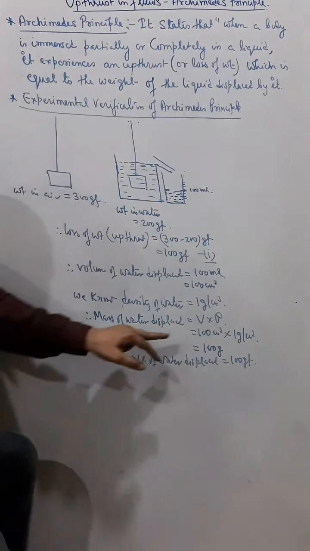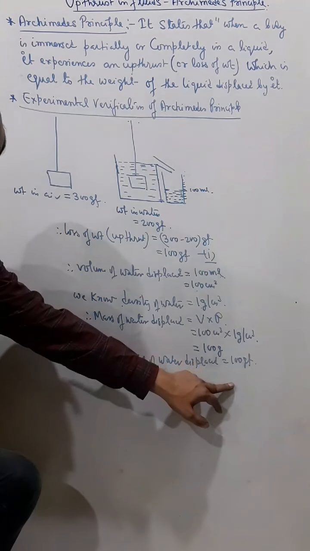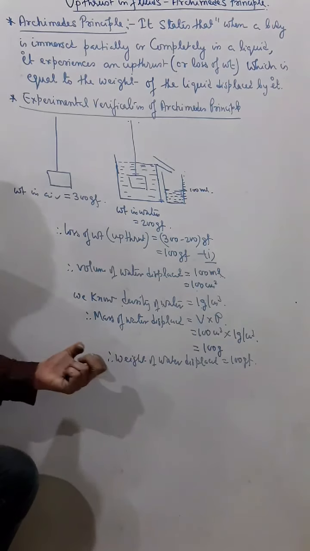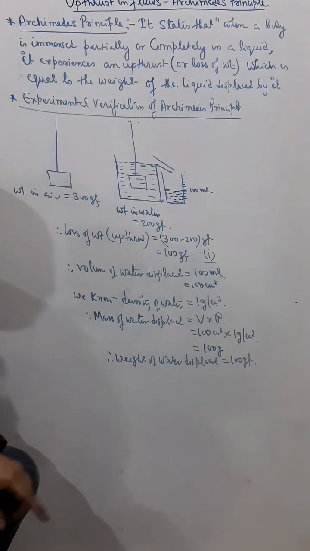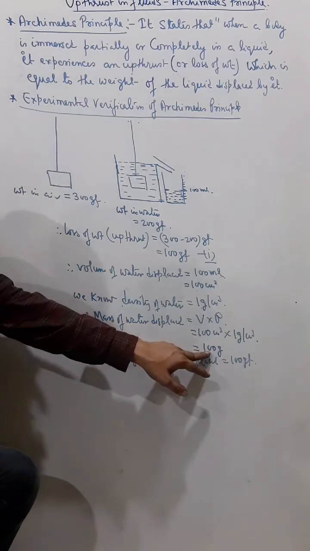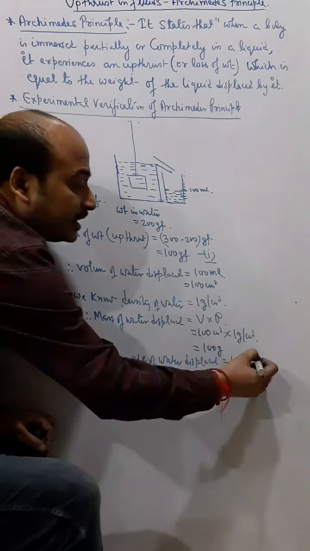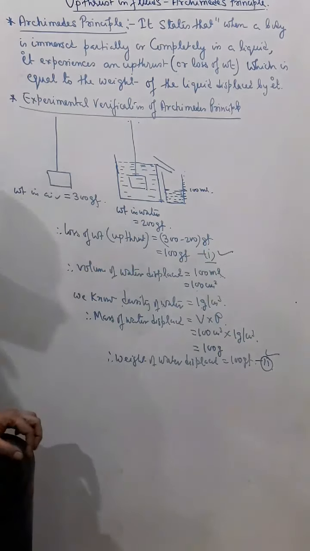Because if a mass is 100 gram, then we say weight is 100 gf. If mass is in kg, then we say weight is in kgf. So if the mass of a body is 5 kg, we say the weight of the body is 5 kgf. Here the mass of the water is 100 gram, and therefore the weight of the water displaced is 100 gram force. Call this 2.